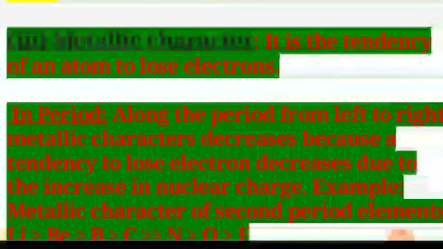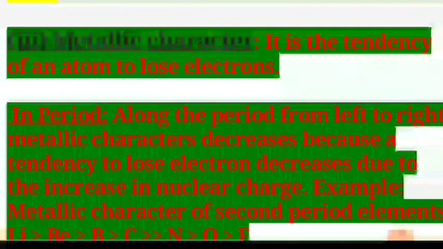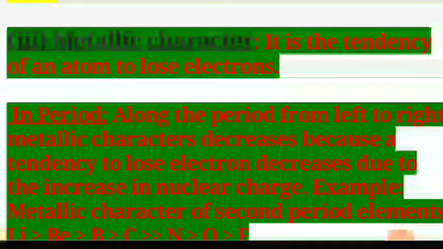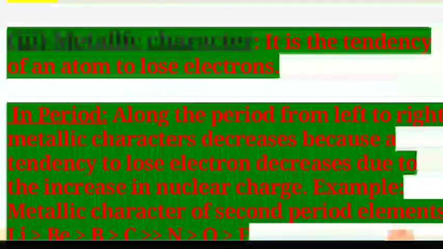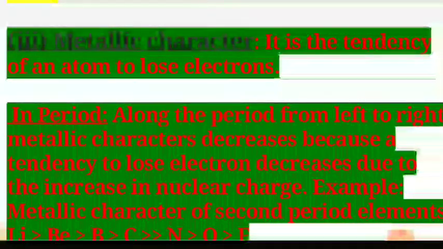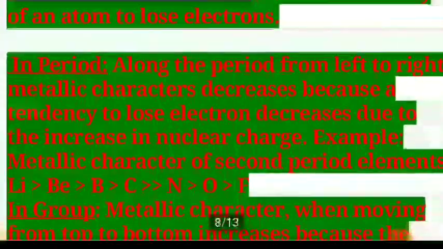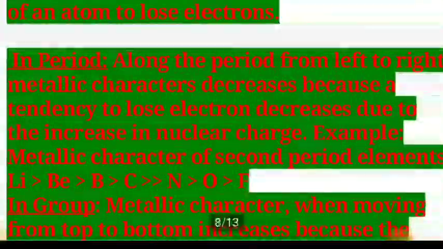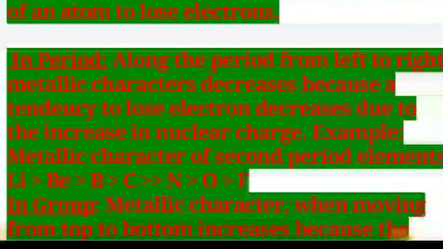The borderline elements like boron, silicon, germanium, arsenic, antimony, tellurium and polonium are metalloids or semi-metals. As the effective nuclear charge acting on the valence shell electrons increases across a period, the tendency to lose electrons decreases. Thus, along the period from left to right, metallic character decreases because the tendency to lose electrons decreases due to the increase in nuclear charge.